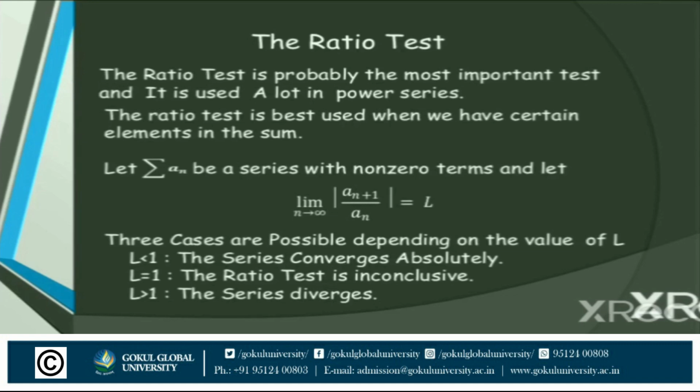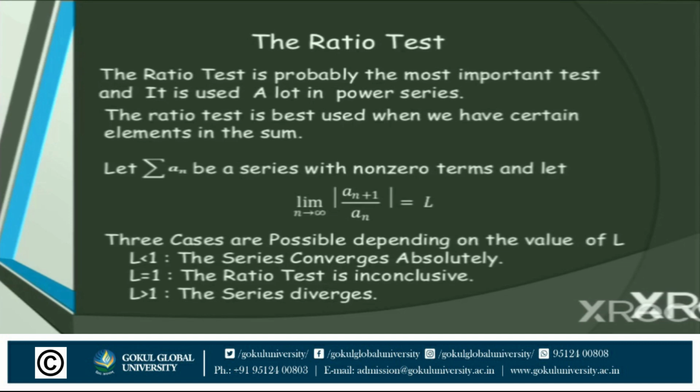So three cases are possible depending on the value of capital L. If capital L is less than 1, then the series converges absolutely. If L is equal to 1, then the ratio test is inconclusive, so it does not establish convergence or divergence. And if L is greater than 1, then the series is divergent.